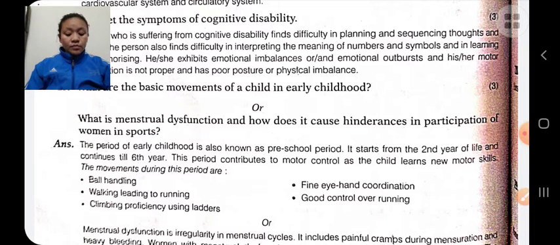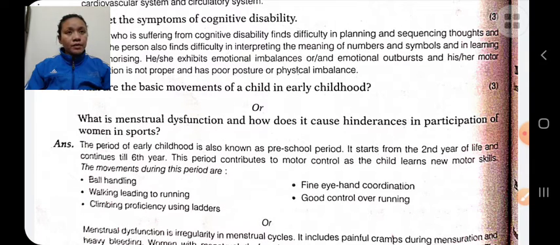What are the basic movements in the early childhood stage? Early childhood stage is between 2 years to 6 years. In this stage, the main concern is to develop gross motor development along with fine motor development.